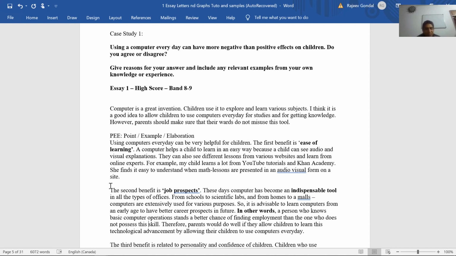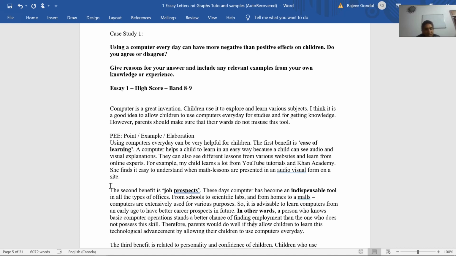Okay, so I was just thinking in terms of putting some commas here and there, but I see that the sentence flows well without commas as well. Therefore, parents would do well if they allow children to learn this technological advancement by allowing their children to use computers every day. Now, see, this is a little complex sentence because we are talking about two, three things.